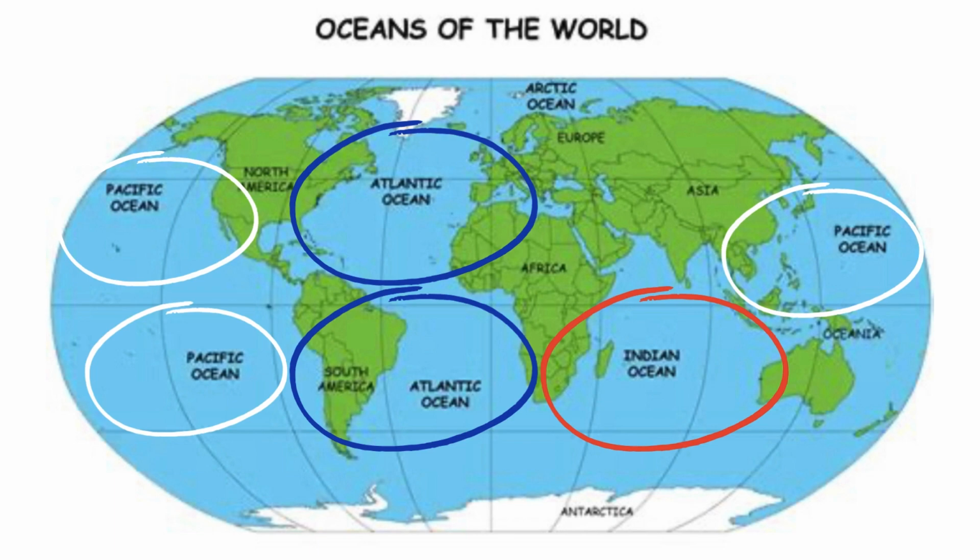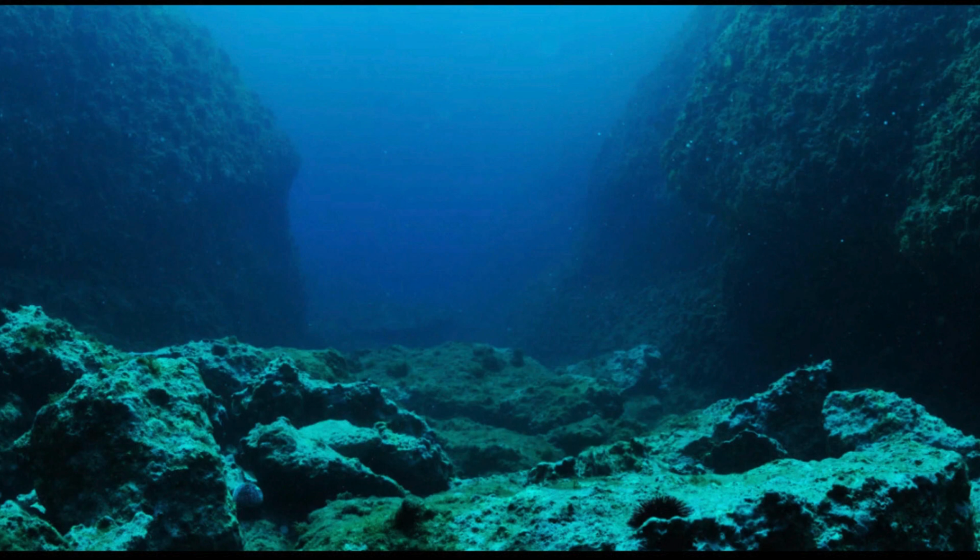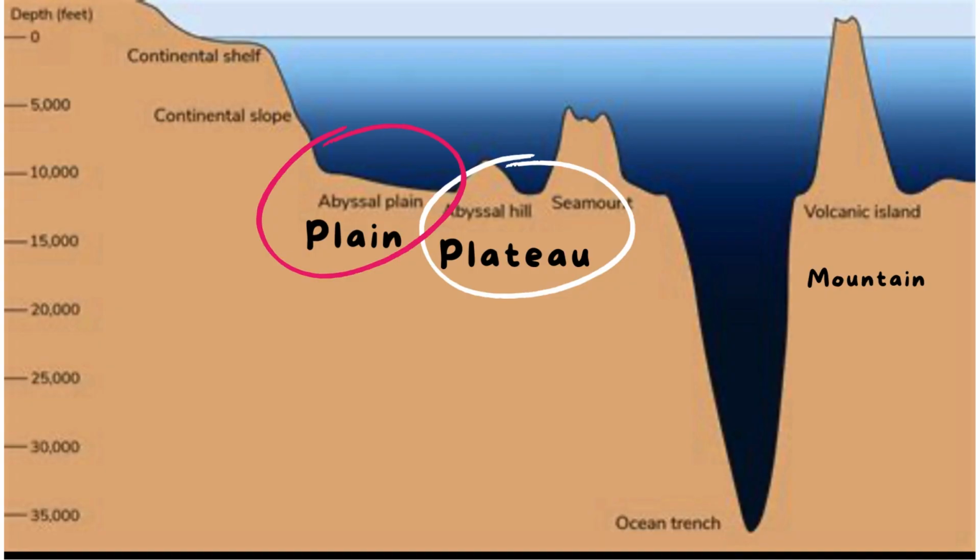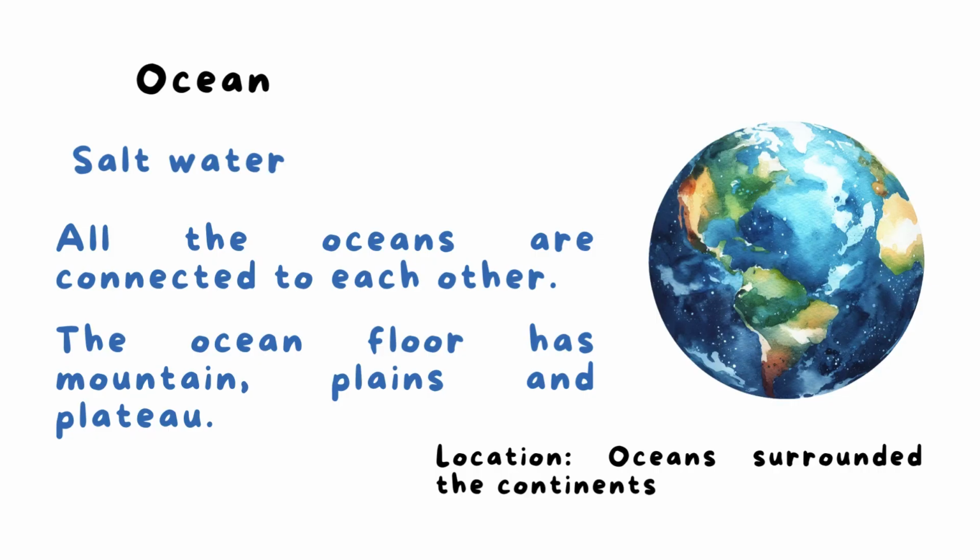And this is the ocean floor. As you see, it has mountains. It isn't flat. It has mountains, plains, and plateaus. Plains means areas like these, which are circled in red. Yes, it's plain or flat. So we have mountains, plains, and plateaus. Plateau is a French word. It means high level areas, like the ones I circled in white. This is a plateau.